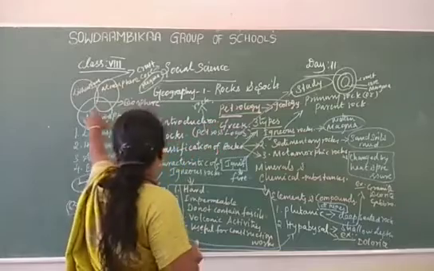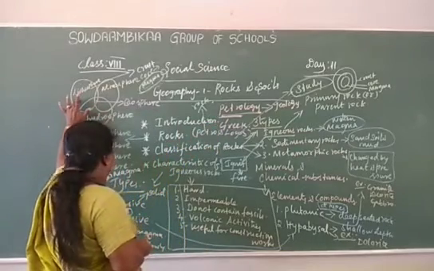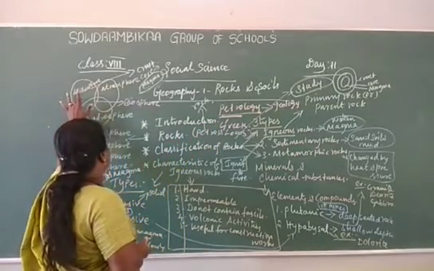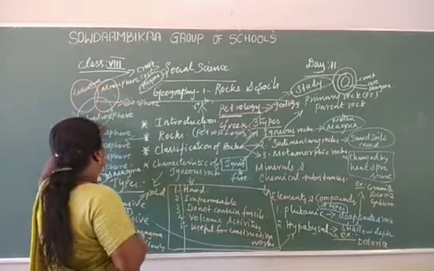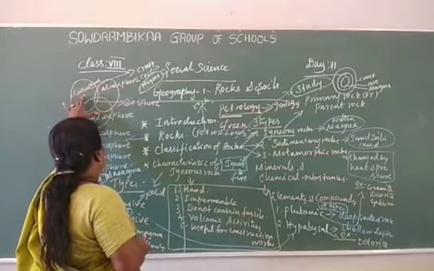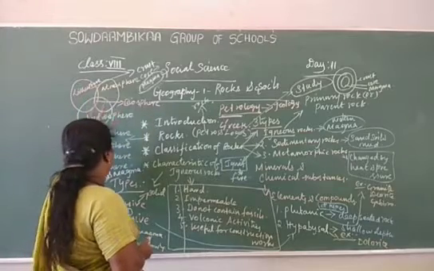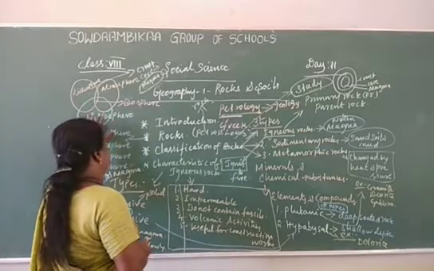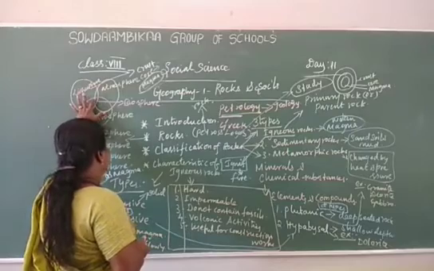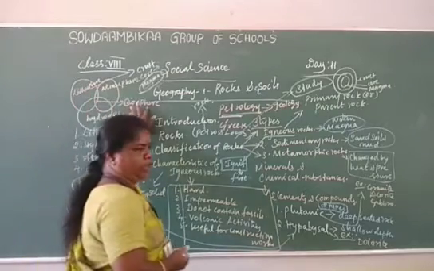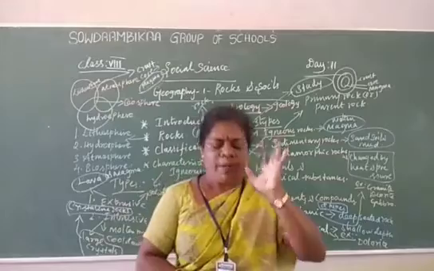But in which place are we living? The uppermost part of the earth surface, the crust. That is called the lithosphere. So these three: lithosphere, the rock part, atmosphere, the air part, and hydrosphere, the water part, are available on the earth surface. So earth is called the biosphere, meaning a living planet.